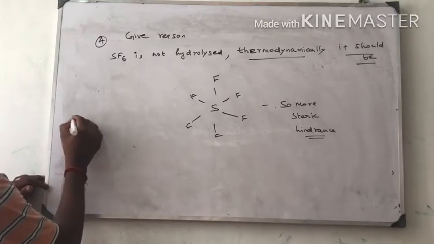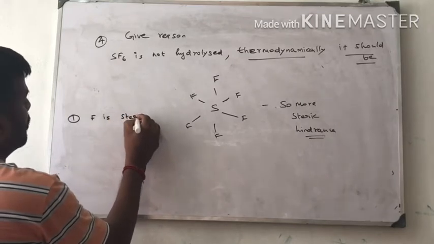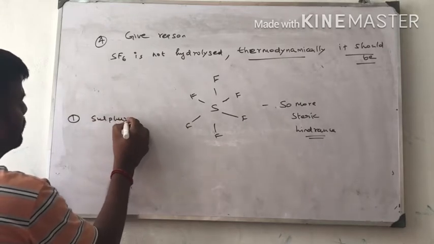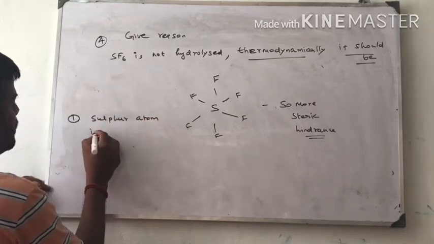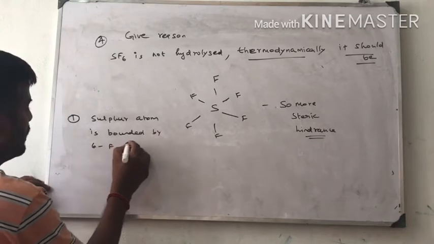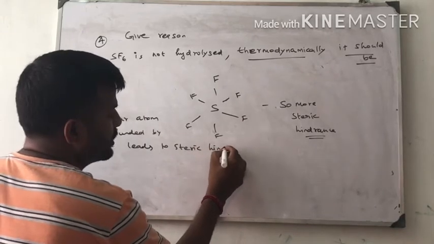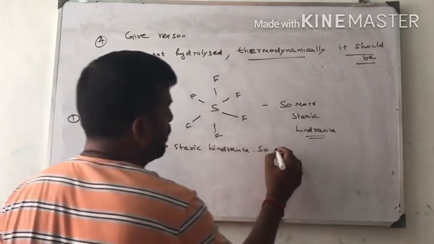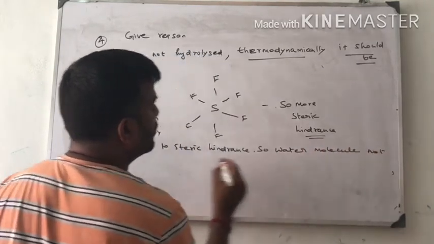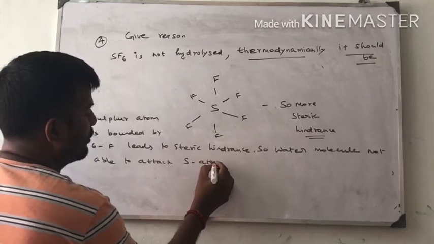First reason: sulfur is bounded by 6 fluorine atoms, which leads to steric hindrance. So the water molecule is not able to attack the sulfur atom. This is the first reason.